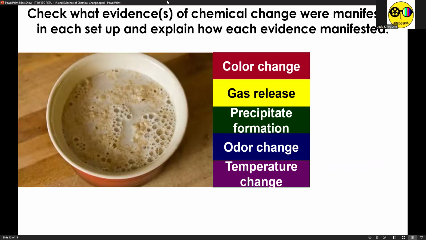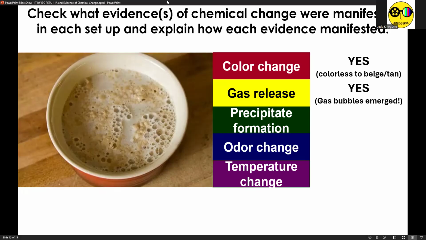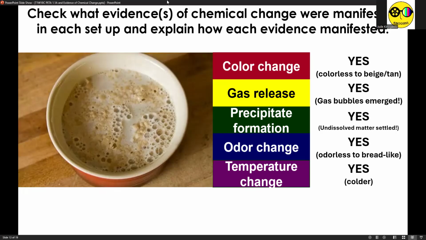Okay, lastly, for the warm water with yeast and sugar, which was performed by groups 3 and 6, there's color change from colorless to beige or tan. Gas release, obviously, we have bubbles. Precipitate formation, yes, because undissolved matter settled, probably due to the yeast. Odor change, also yes, because from odorless, it smelled bread-like or cereal-like, and there was one group that described it as like a rotten egg. Then temperature change, this one is fixed because you started with warm water and eventually, after 5 minutes, it began to cool down. So obviously, it turned colder.